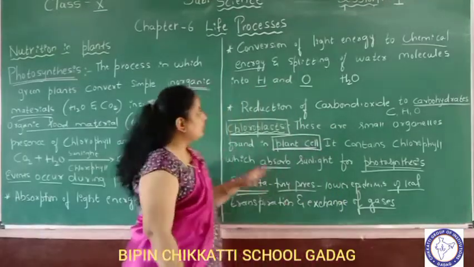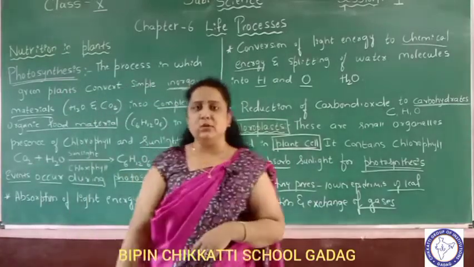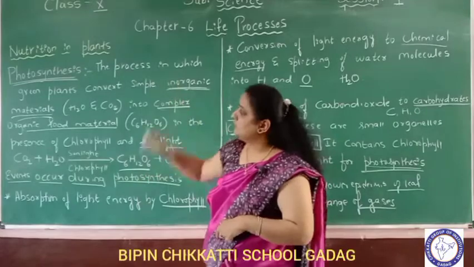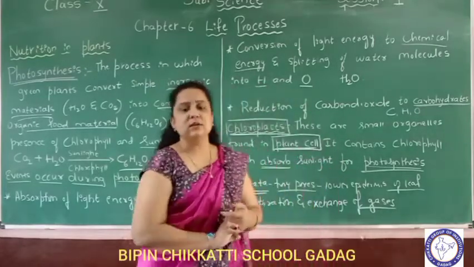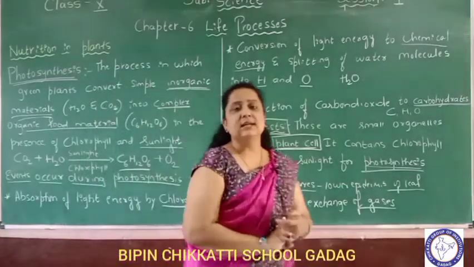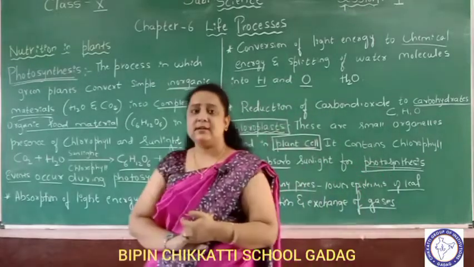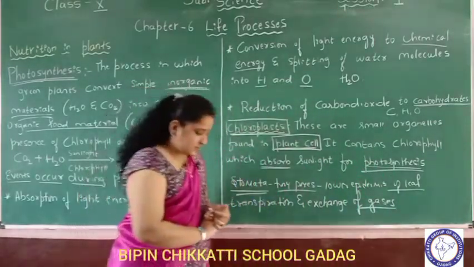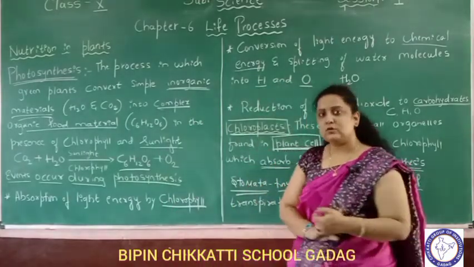So we discussed different types of nutrition, autotrophic and heterotrophic nutrition. Now we discuss nutrition in plants. Plants can prepare their own food. As you know, they are autotrophic organisms. Green plants prepare their own food with the help of sunlight, carbon dioxide, water and other substances in the presence of sunlight by a process called photosynthesis.